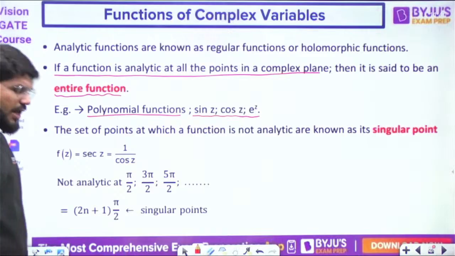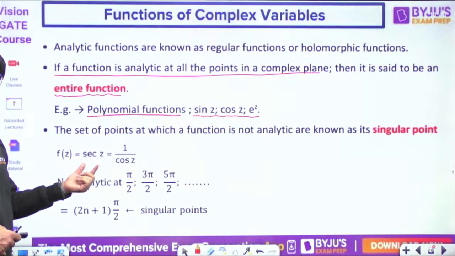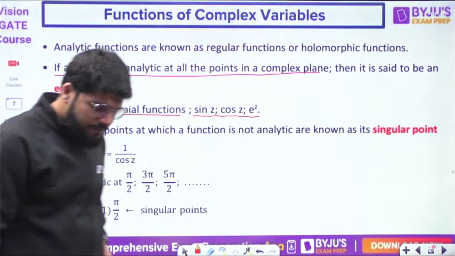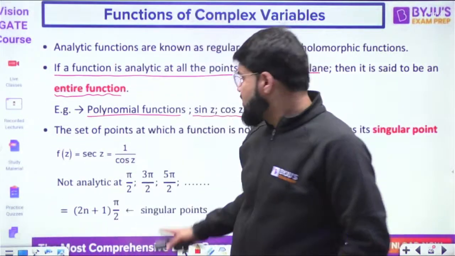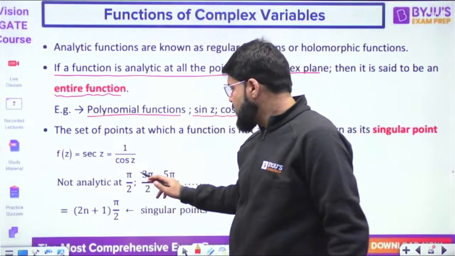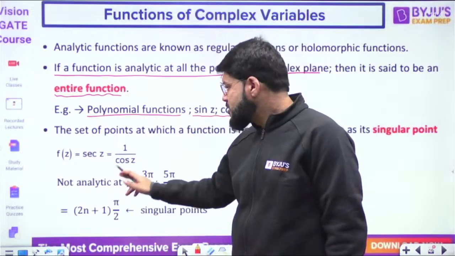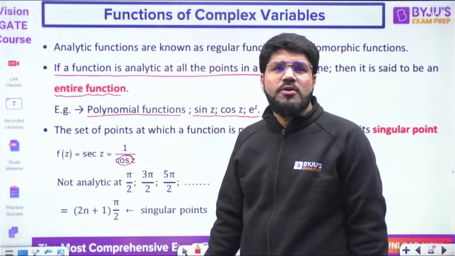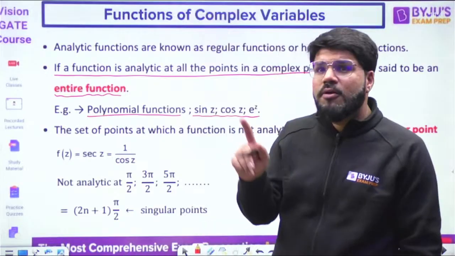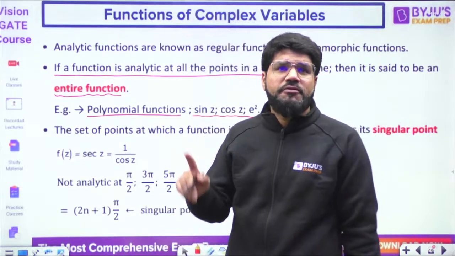Now there will be some set of points where this fails. For example, take the function f(z) equal to sec z, which is 1 upon cos z. What is the value of cos z at z equal to pi by 2? Cos pi by 2 is 0. 1 upon 0 is infinity, so the function itself is undefined. If a function is not defined, it cannot be differentiable at the point.